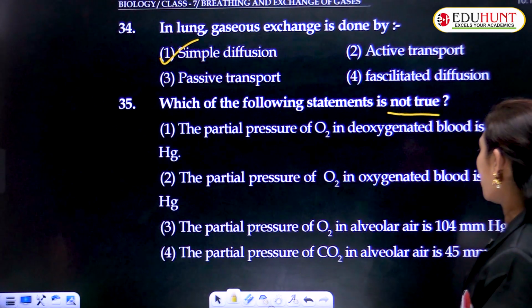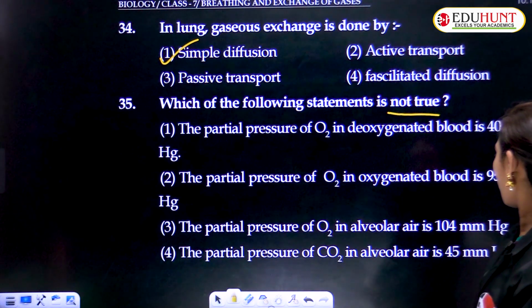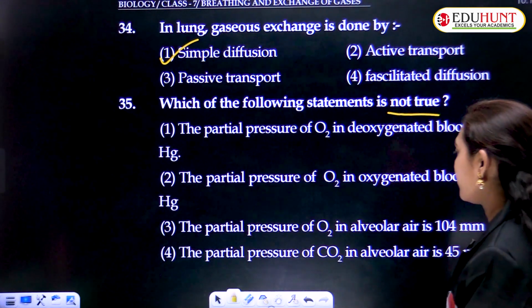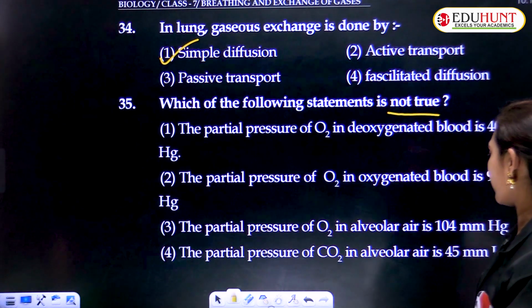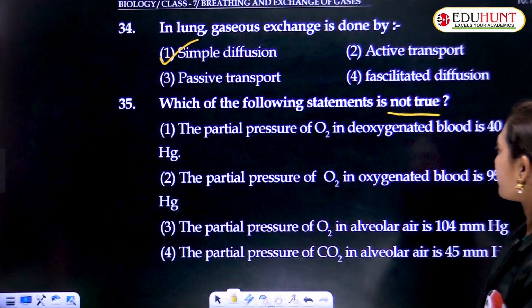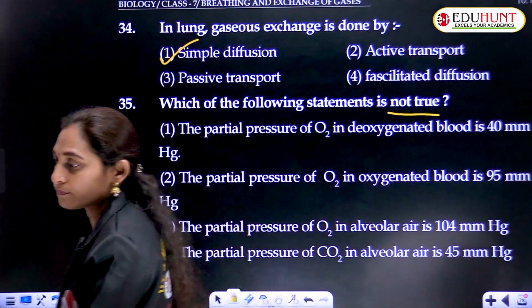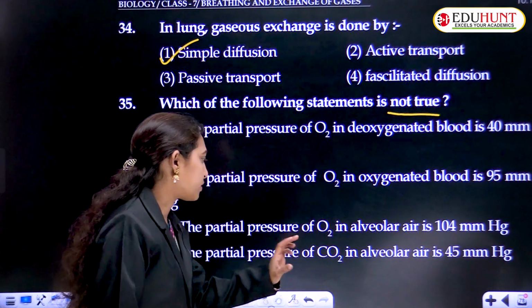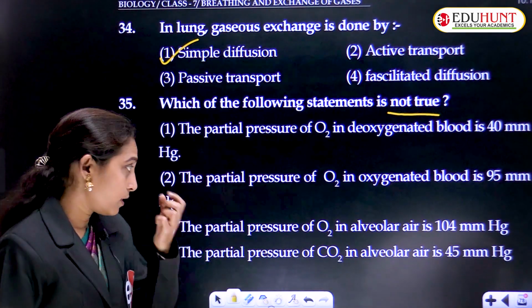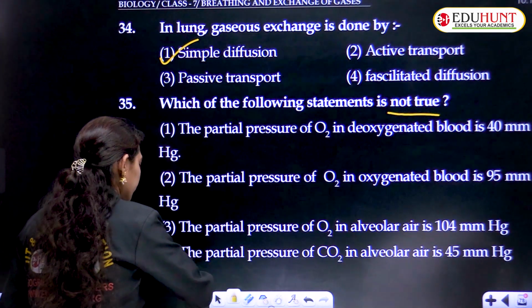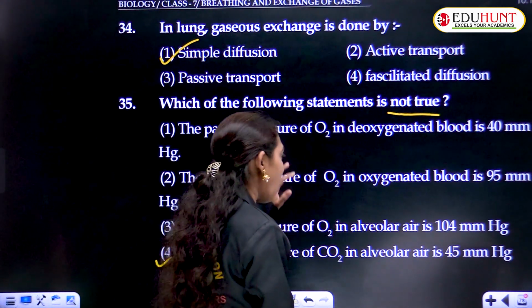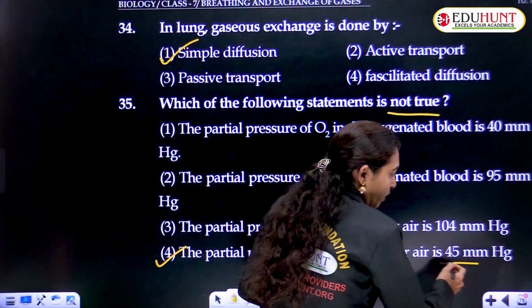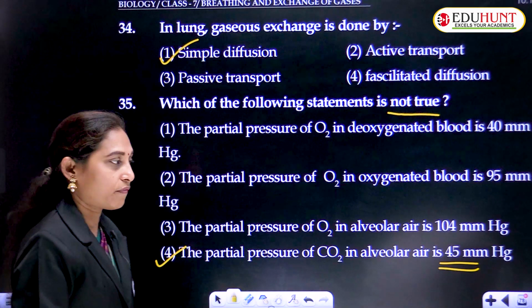Partial pressure of oxygen in alveolar air is 104 mmHg. And partial pressure of CO2 in alveolar air is 45 mmHg. Not true. So the partial pressure of CO2 in alveolar air is 40 mmHg. So this is the correct option here because it is wrong. It is not 45 mmHg.